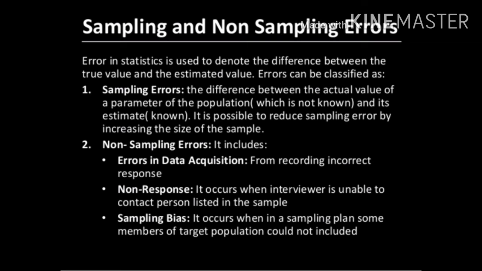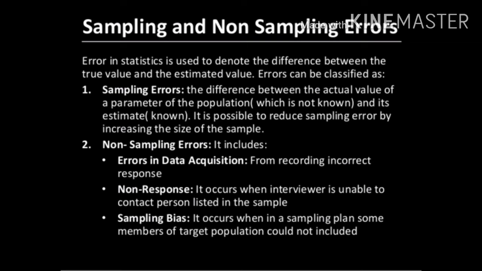The next one is non-response. Non-response means a few sample persons may not respond. It occurs when the interviewer is unable to contact a particular person listed in the sample. So if they are not able to collect the data from that particular person, that is called non-response. The last one is sampling bias.